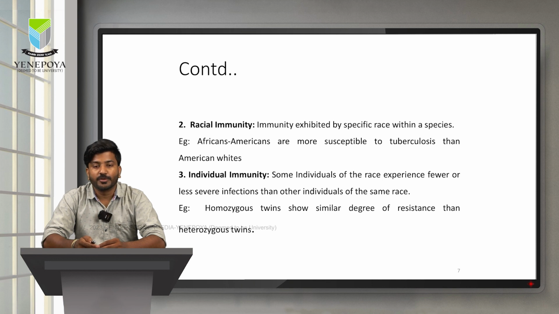Next, moving on to racial immunity. Immunity that is exhibited by a specific race within a species is known as racial immunity. For example, African Americans are more susceptible to tuberculosis than American whites.